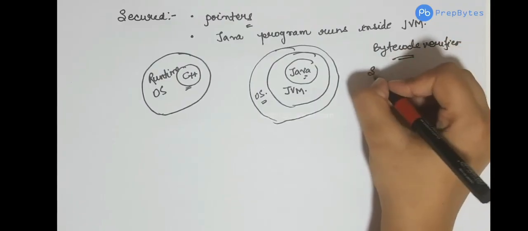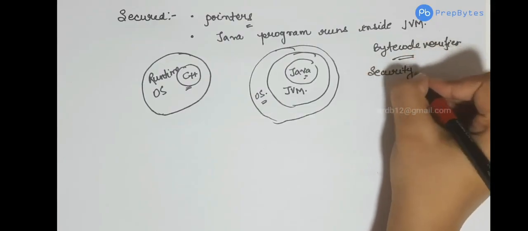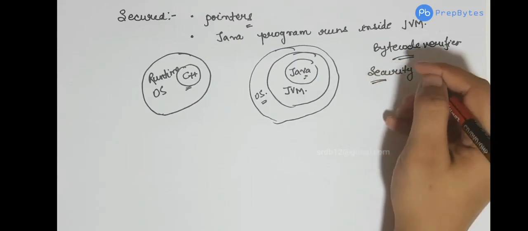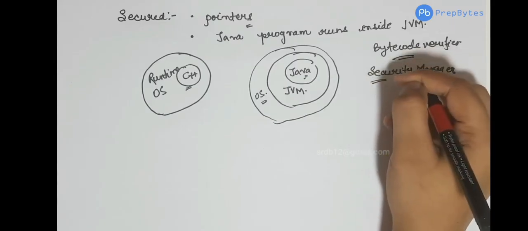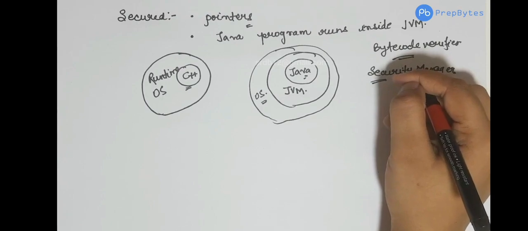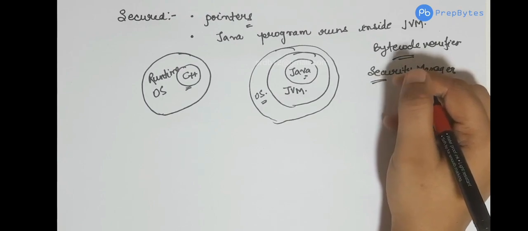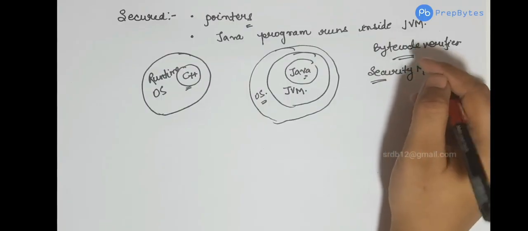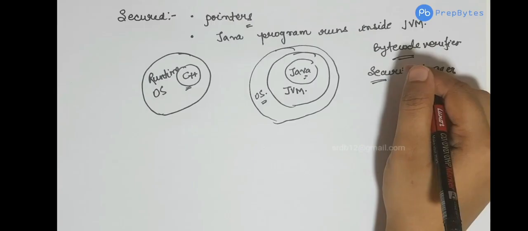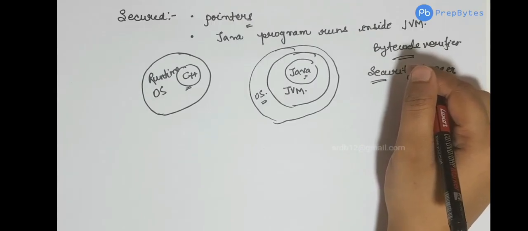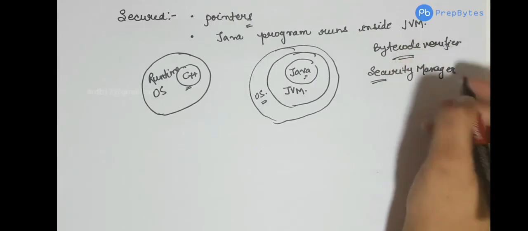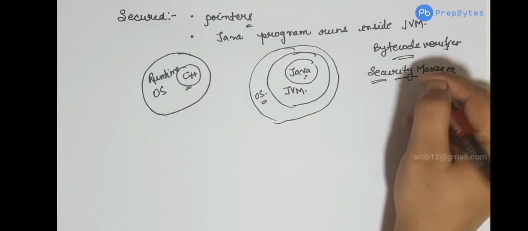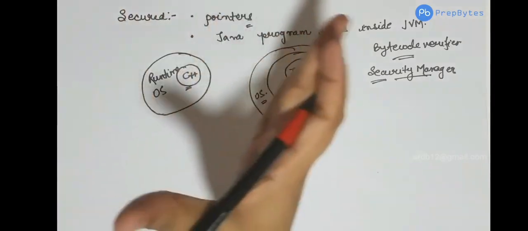Next, we also have the security manager. It determines whether, let's say, someone is trying to access the reading and writing on a disk illegally. So this security manager actually checks whether a particular request has the authentication or has the access to read or write to the particular local disk. So before accessing any resource, this security manager keeps a check. So Java is a very secure language.